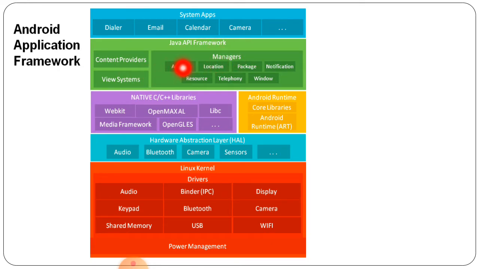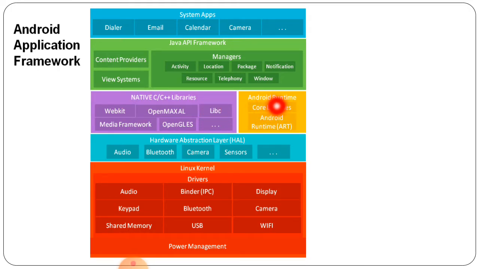These manage activity, location, package, notification, resource, telephony, window. These all are managed by the Java API managers. Then the native C++ libraries, that is WebKit, OpenMAX AL, libc, Media Framework, OpenGL ES. So these are the different native libraries used in Android.